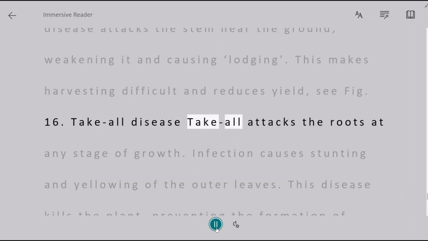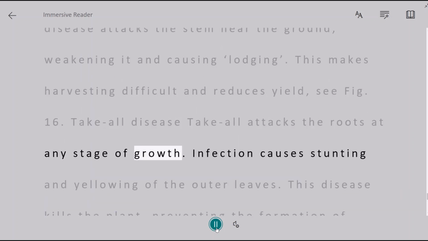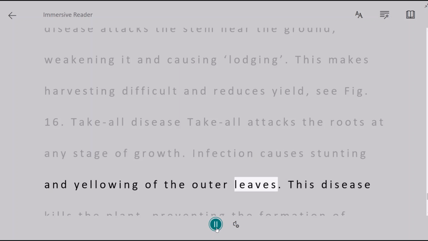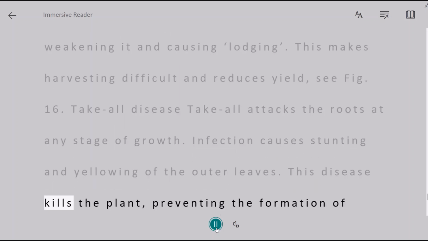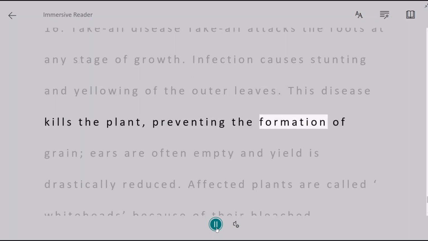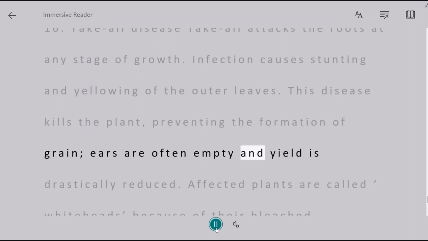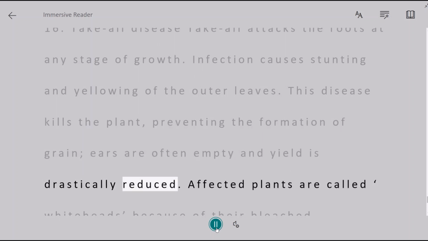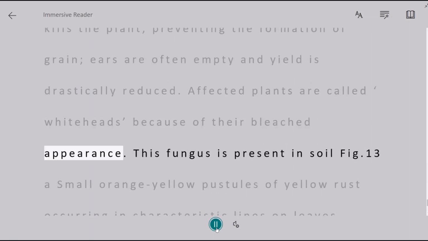Take-all disease. Take-all attacks the roots at any stage of growth. Infection causes stunting and yellowing of the outer leaves. This disease kills the plant, preventing the formation of grain. Ears are often empty and yield is drastically reduced. Affected plants are called whiteheads because of their bleached appearance. This fungus is present in soil.